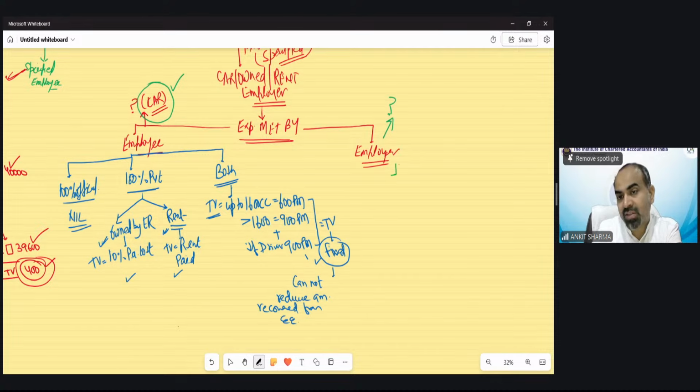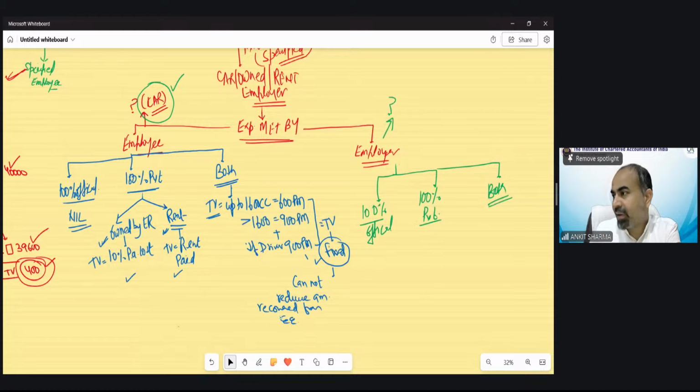There are again three cases: 100% official, 100% private, and both. Can you understand what exactly the perquisite is in the last case? I believe you must have understood what exactly the perquisite is.